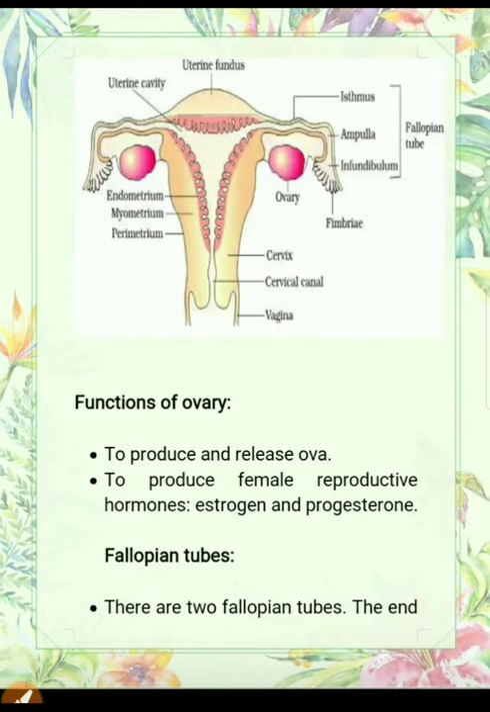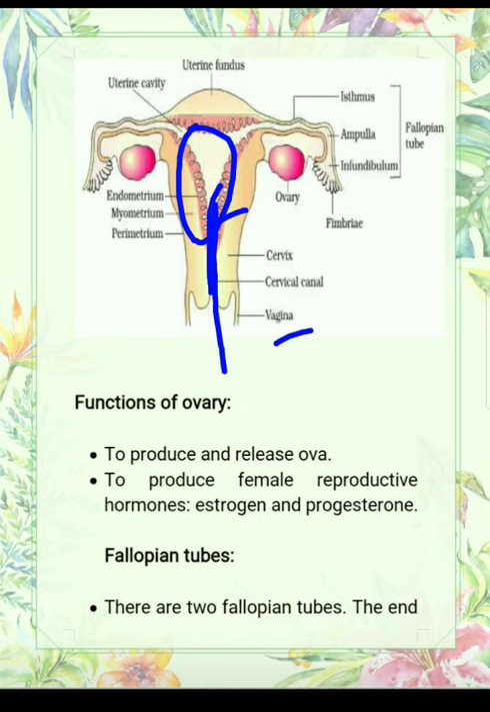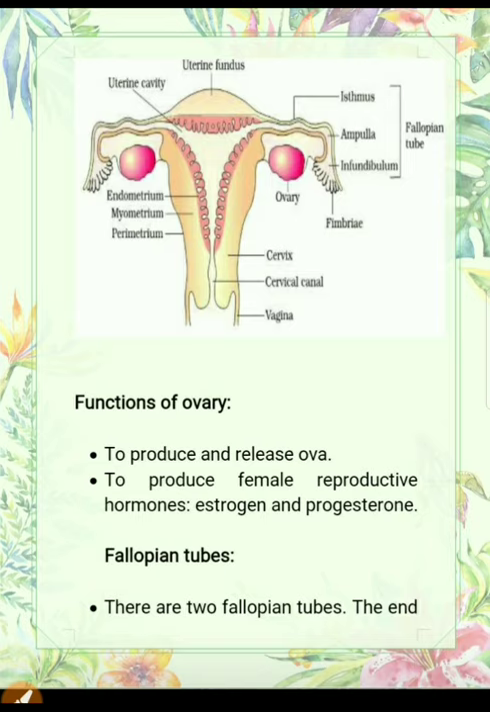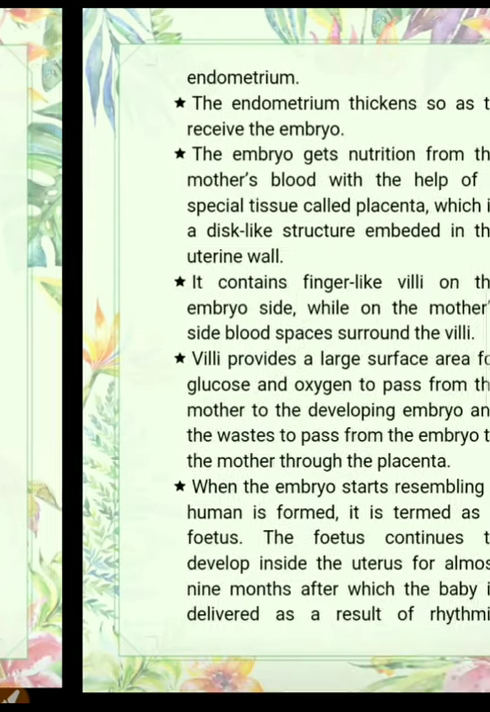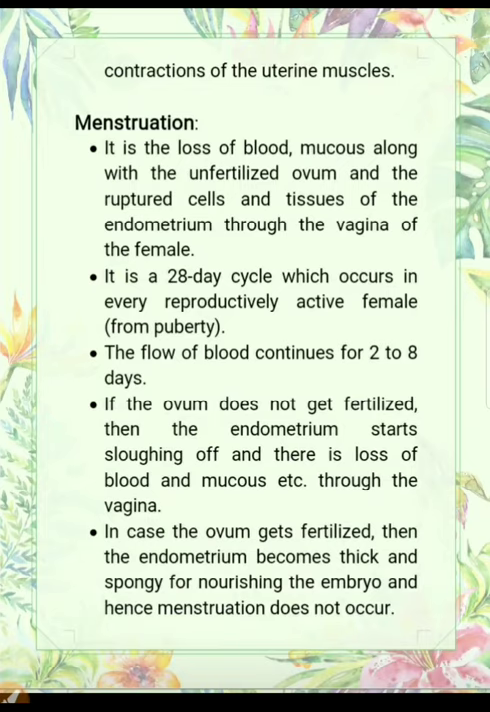Means when the baby develops completely in the uterus, then the uterine walls start contracting and the baby is delivered out through the vagina. That's why the vagina is also known as the birth canal, because from the vagina the birth of the baby takes place. Now our next topic is menstruation. What is menstruation? Actually it is the loss of blood and mucus along with the unfertilized ovum and the ruptured cells and tissues of the endometrium through the vagina of the female.